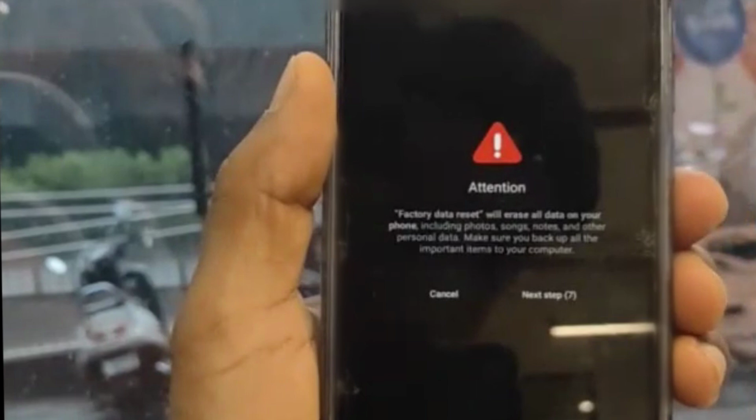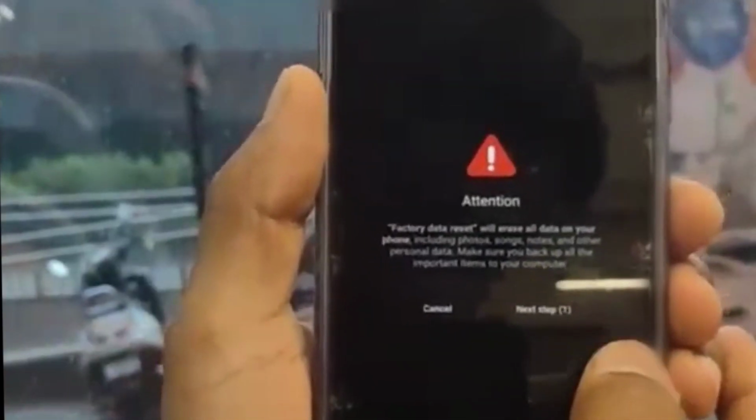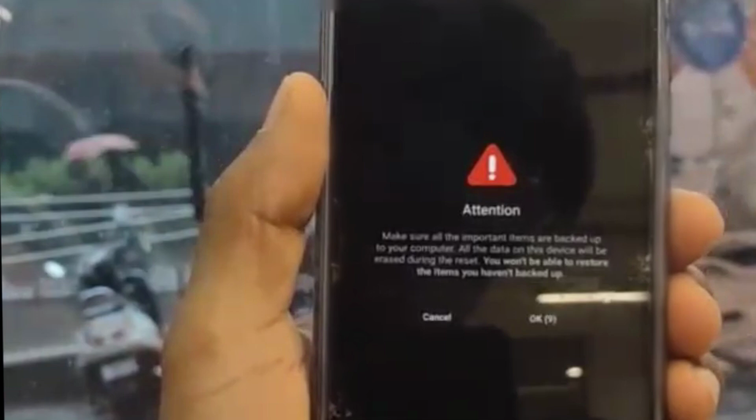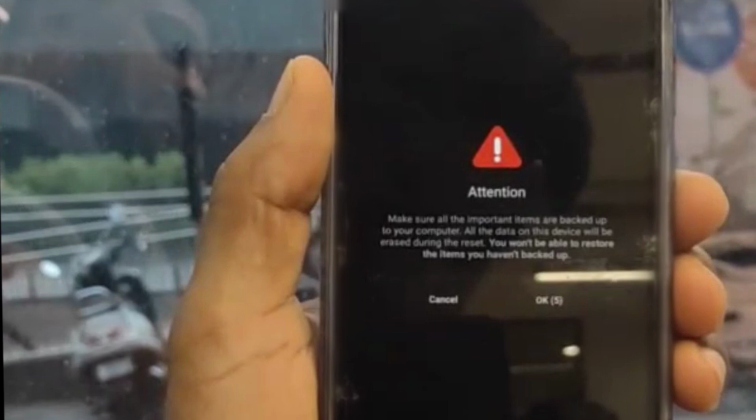It is waiting for 10 seconds. So once you have done that, click on next step. Once you have got that, make sure the imported items are backed up on your computer. So it will also wait for 10 seconds. Click on OK. So once you click on OK, all the items will be deleted.